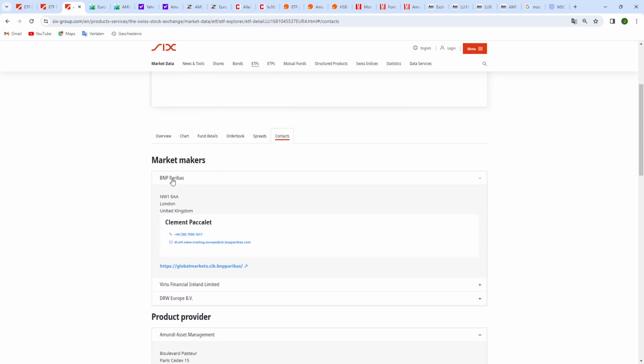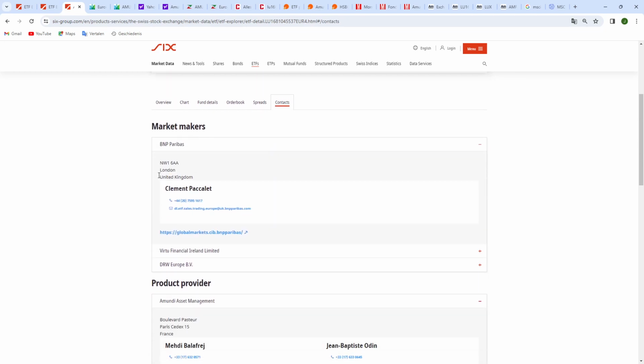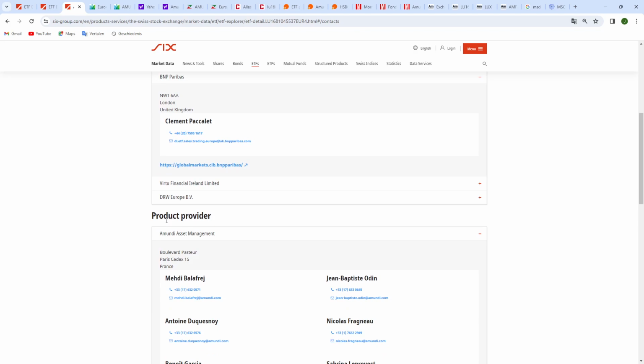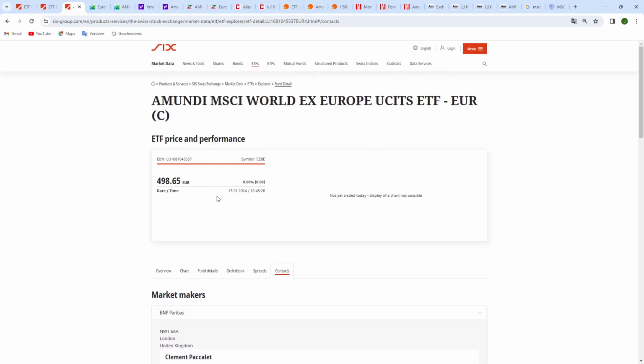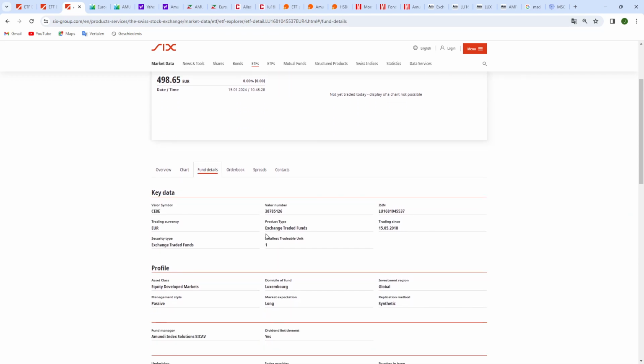And then the contact, so BNP Paribas, they say it's United Kingdom, but we all know BNP Paribas is from France. And the product provider, Amundi Asset Manager, is also from France. So that's why they work together. But it's all great information that you get from the SIX stock exchange and the fund details.